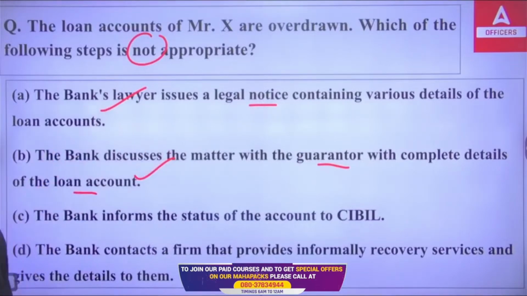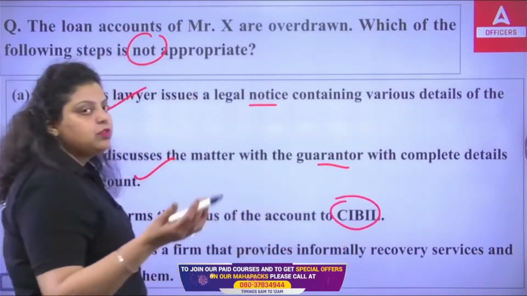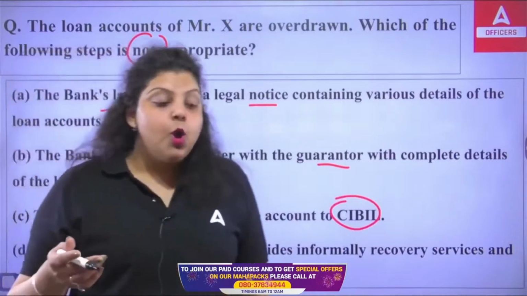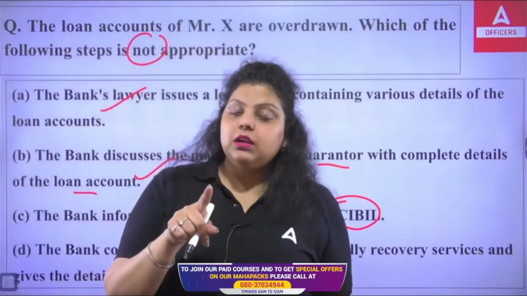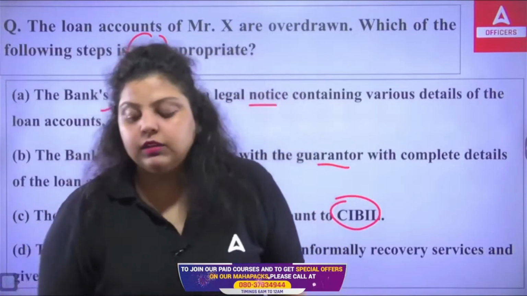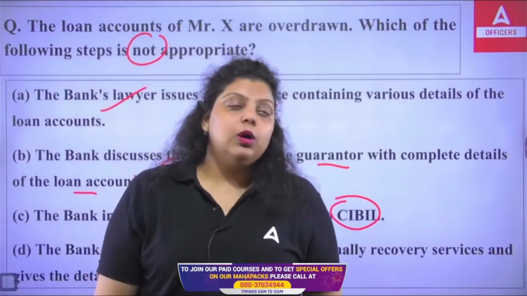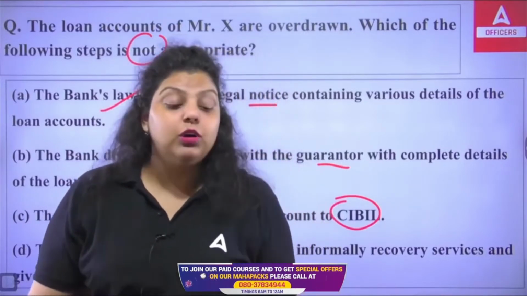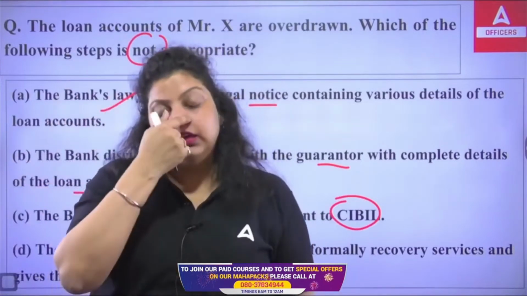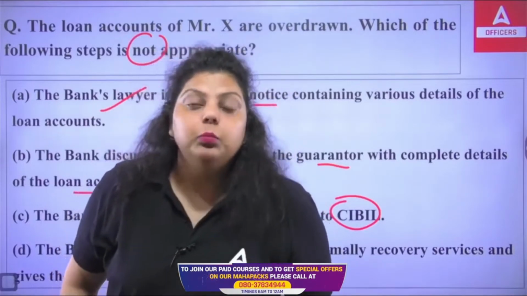The bank informs the status of the account to CIBIL. This is also true. CIBIL is what? Credit Information Bureau of India Limited, which gives a rating to the customer on the basis of their credit card repayment and loan repayment condition. So CIBIL provides a 3-digit rating to the customer, and it has the biggest customer base, because it provides ratings to individual customers like me, like you, like any other person.